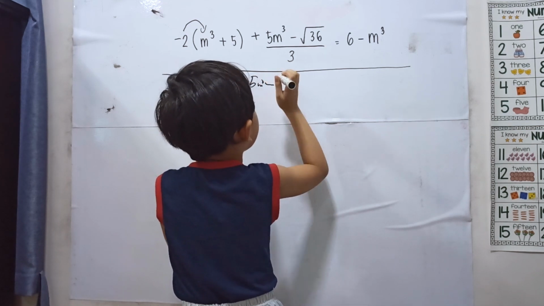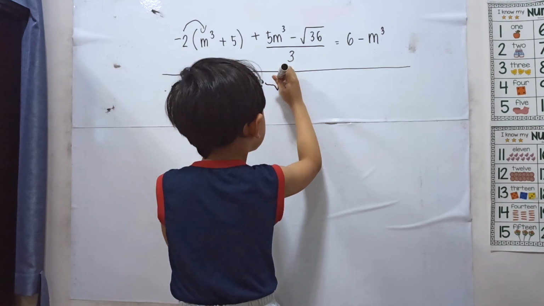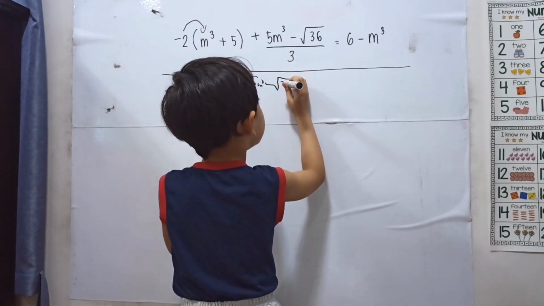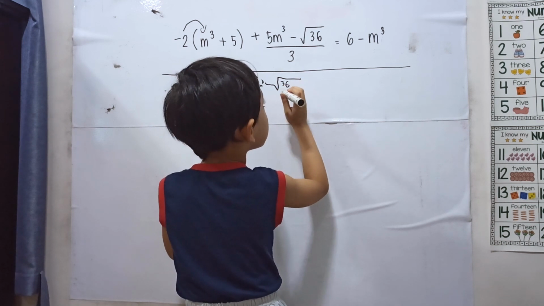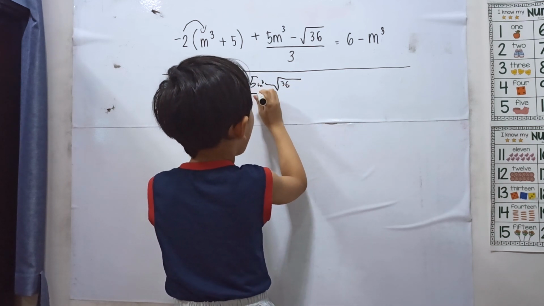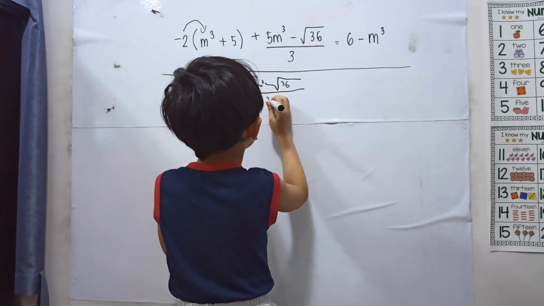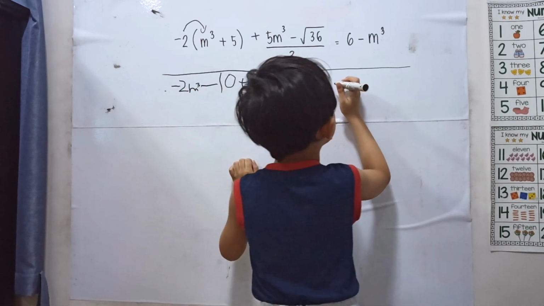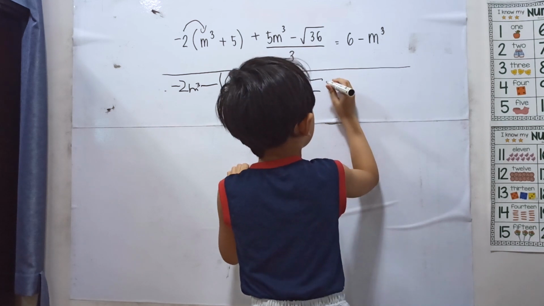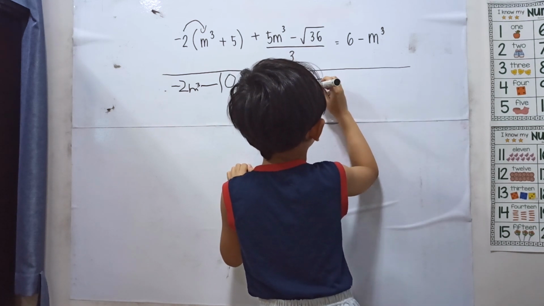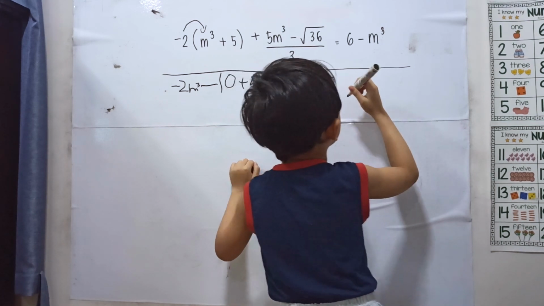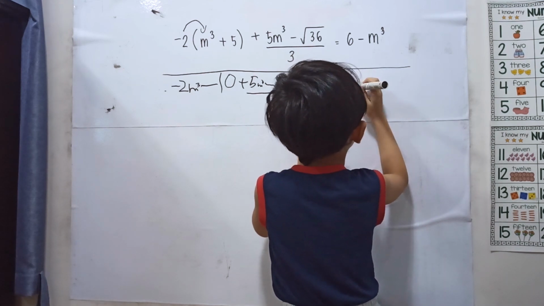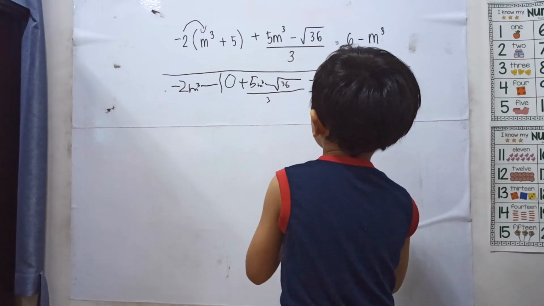Write it. Then put a square root, 2 to 6. Then write over 3 and equals 6, and that's positive. Then negative m raised to 3.